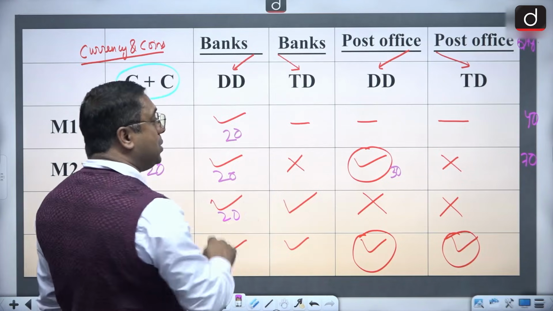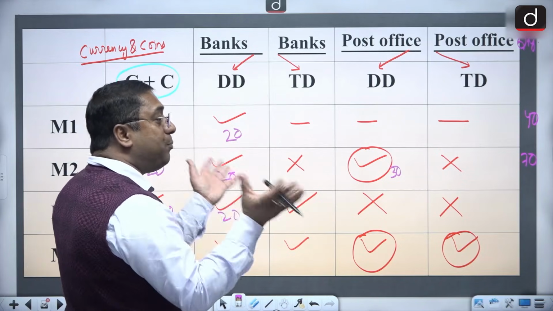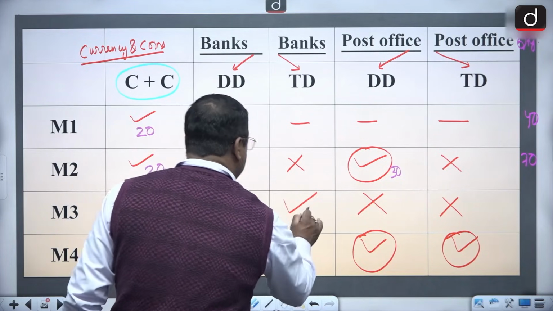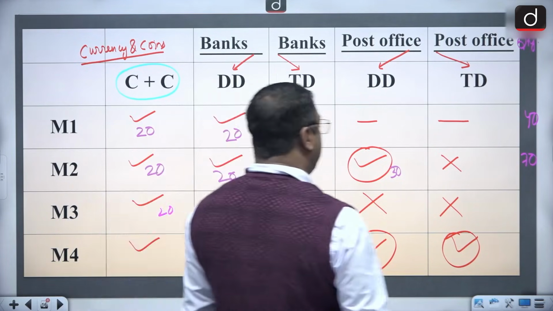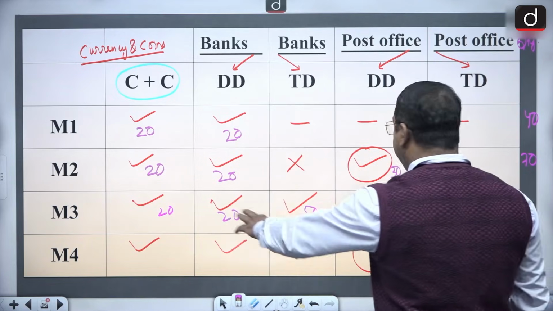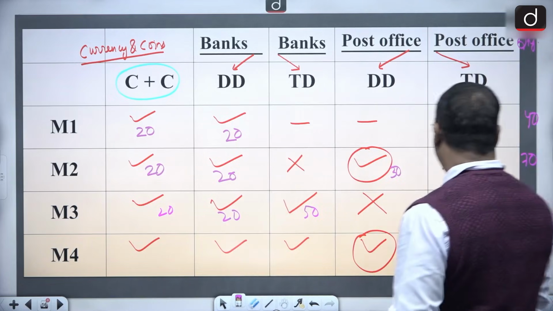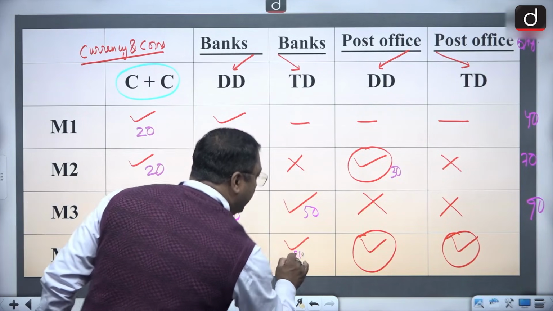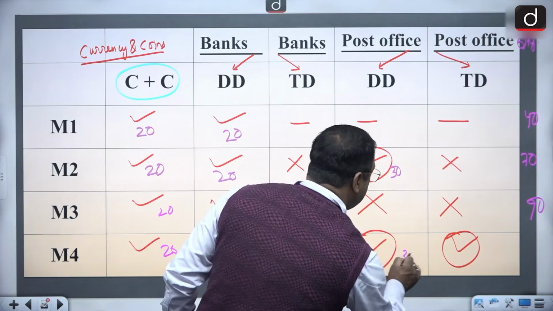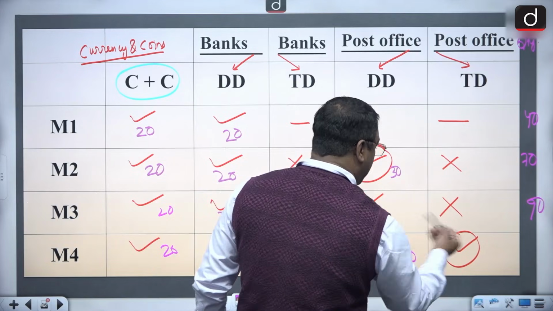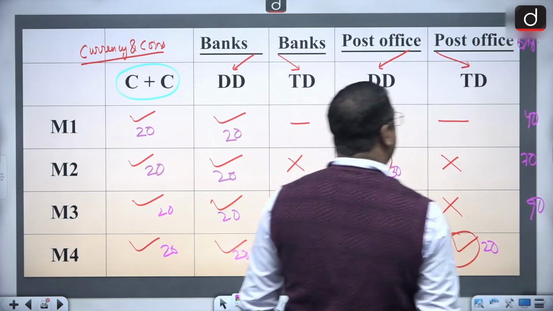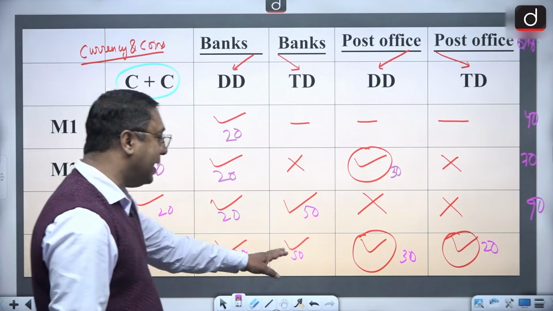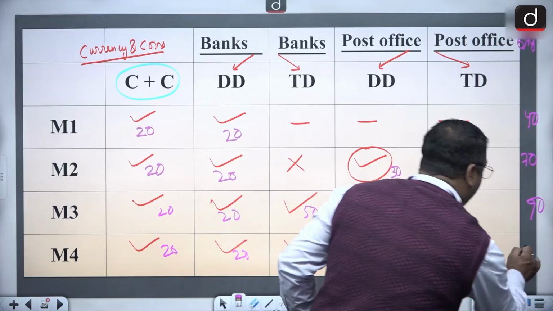There are time deposits. That means there are time deposits with the commercial bank. Take it for example, we can say that 50 rupees of time deposits is with the commercial bank. So it becomes how much? 90. And this becomes 20, 20, 50, and here it becomes 30, and let the time deposits with the post office become 20. So what happens? 20, 20, 40, 90, 120, 140.